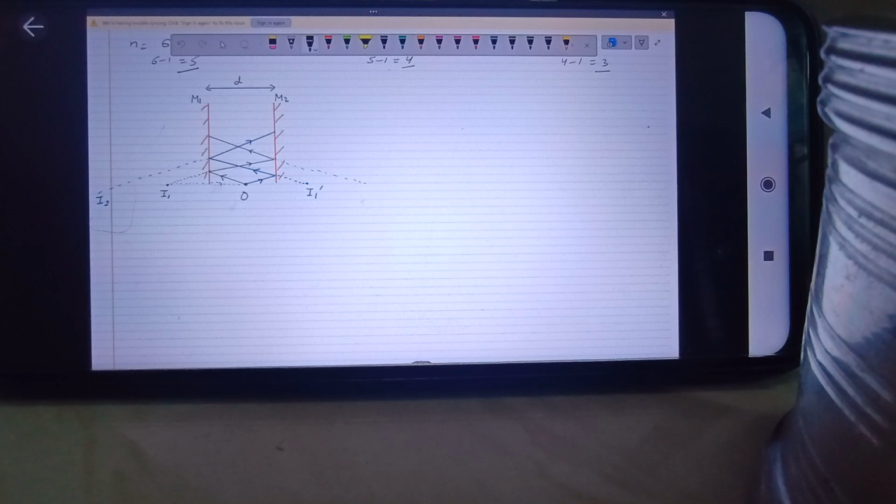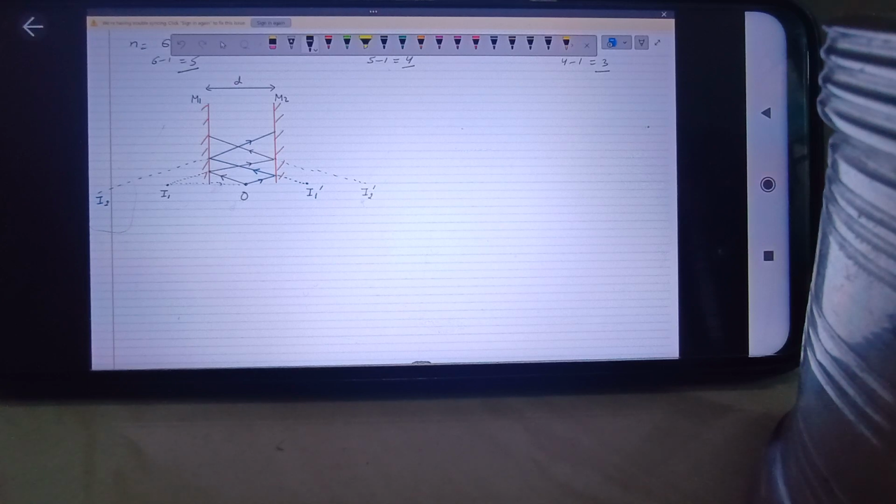The image of I1 will be formed behind M2, and I'm naming this I2 dash. In the same way the process continues. Now I2 dash will act as the third object for M1, and I2 will act as the third object for M2. So what exactly is happening? The image formed in one mirror acts as an object for the other mirror, and hence an infinite number of images are formed when two plane mirrors are kept parallel to each other.